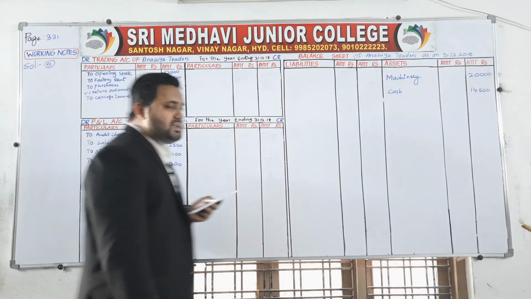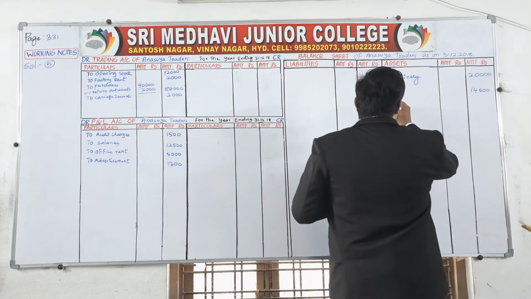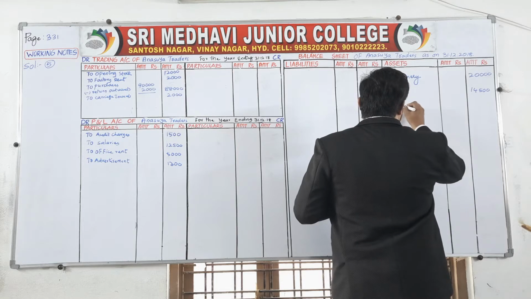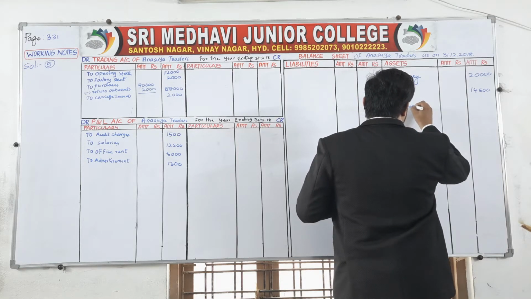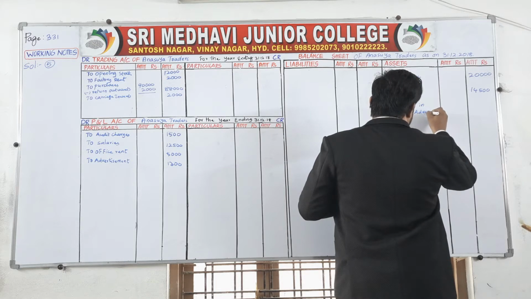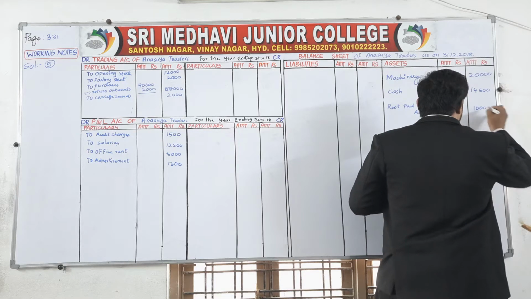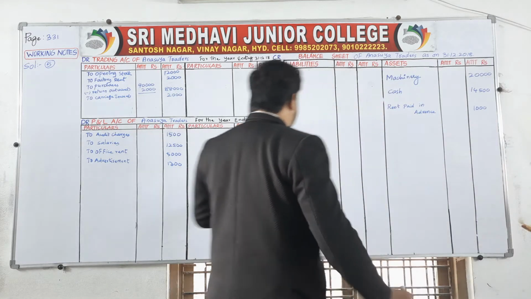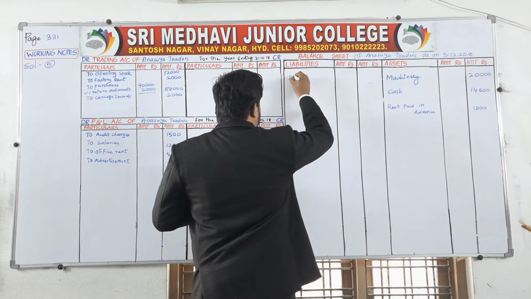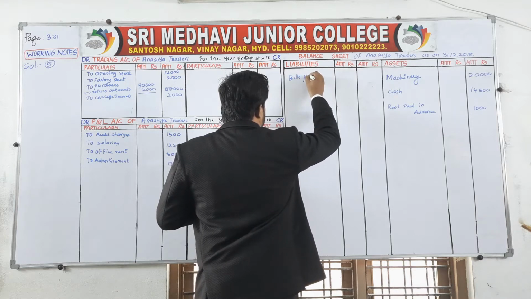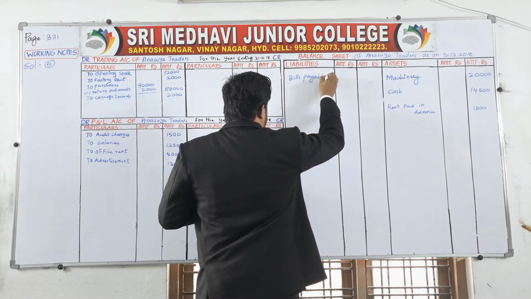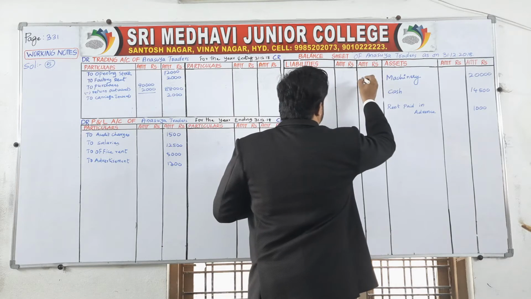Rent paid in advance is an asset, so write here rent paid in advance 1,000. Bills payable is given on the credit side. So write here, bills payable 20,000.